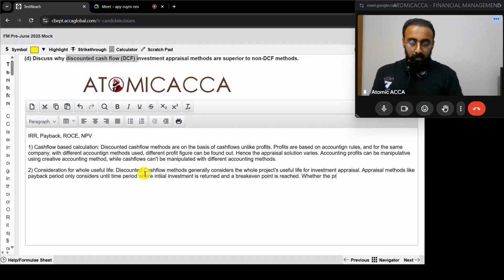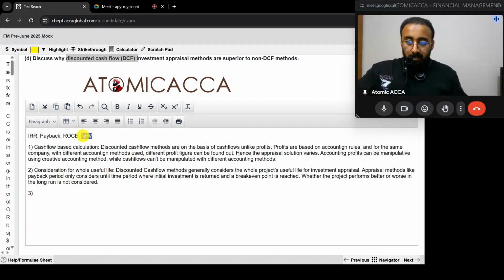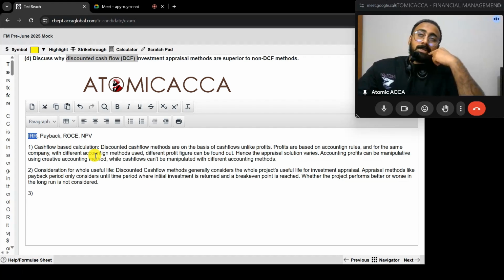Whether the project performs better or worse in the long run is not considered. That's enough. So we told about whole useful life. Next thing, why is NPV greater than IRR method? What was the major drawback with IRR?